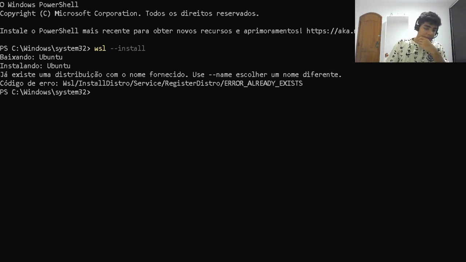And the cool part, it uses a lightweight virtual machine that is super integrated with Windows.